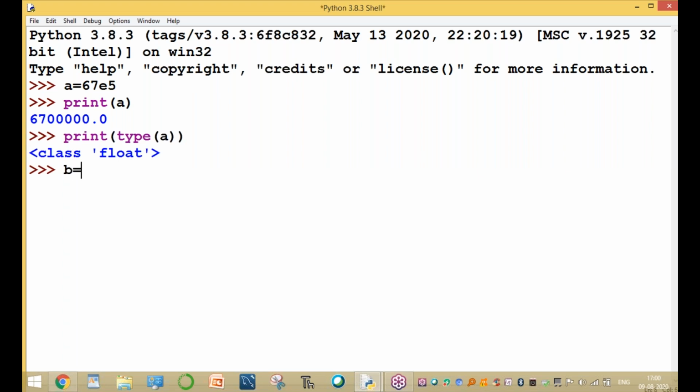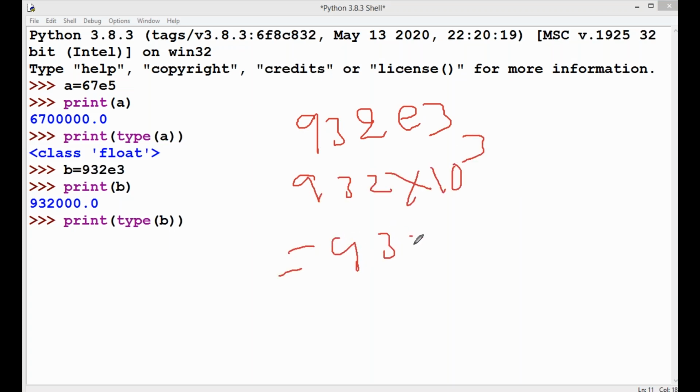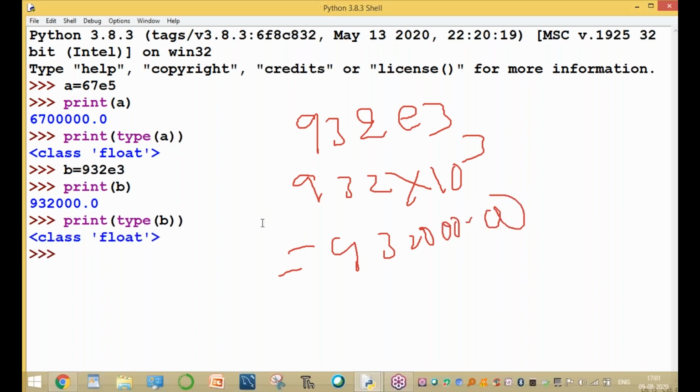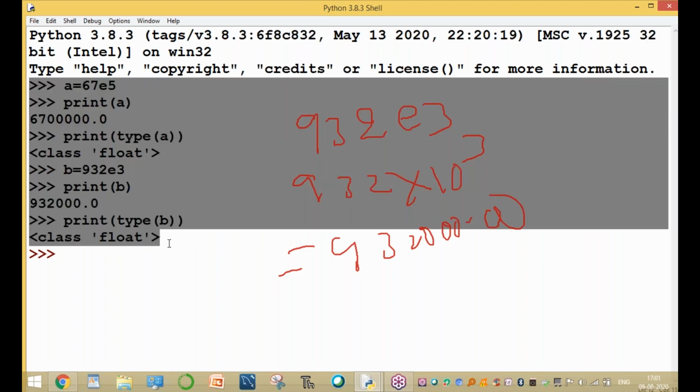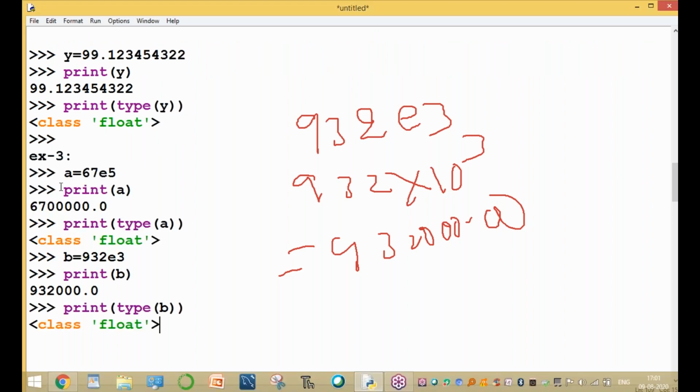For example, B equal to 932E3. Now print B and the type of B. The value is 932 followed by 3 zeros. 932E3 means 932 into 10 power of 3. The output is 932000.00. Okay, guys, are you clear? This is for float data. These are the examples with E notation.